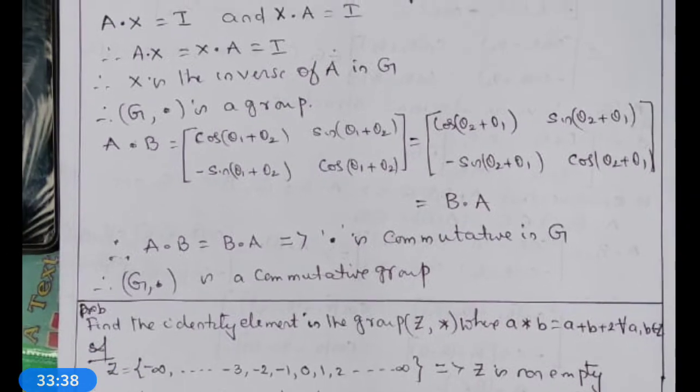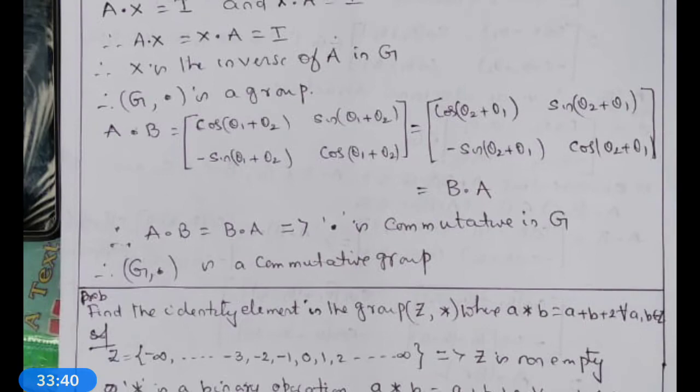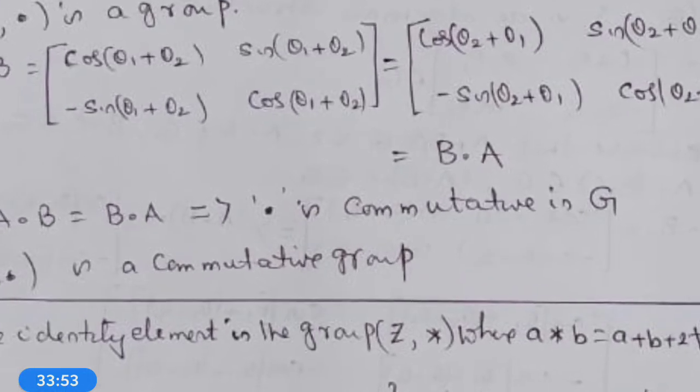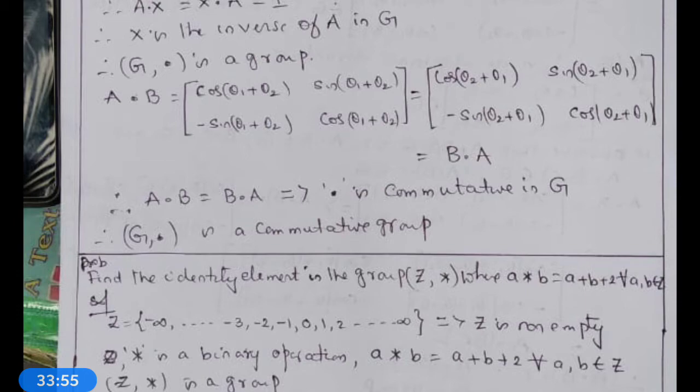It is nothing but B dot A. So, A dot B is equal to B dot A. This implies G obeys the commutative property with respect to matrix multiplication dot. Therefore, G comma dot is a commutative group.